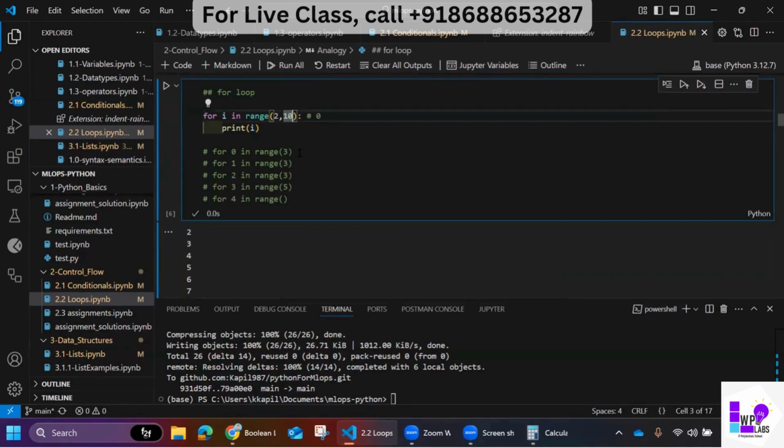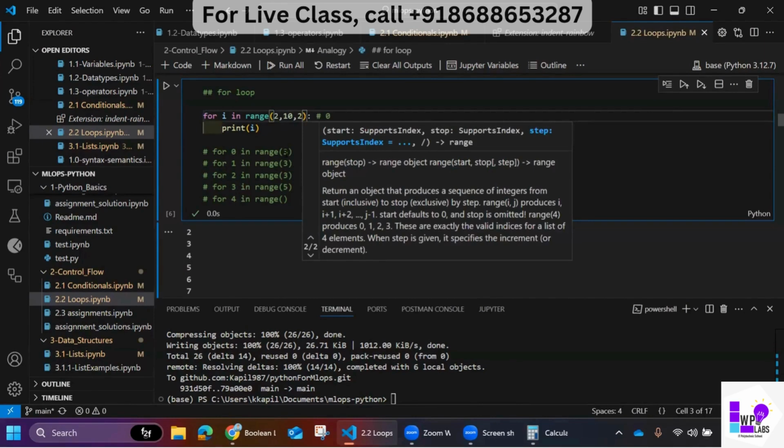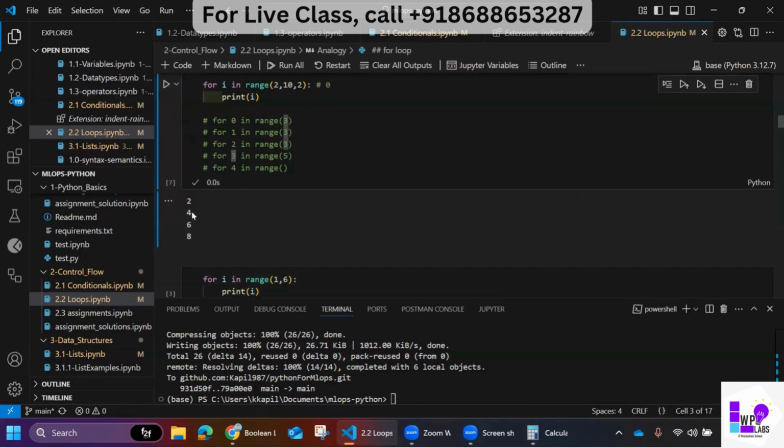And if I want to use a step, let's say a step of 2, now you see 2, 4, 6, 8. It's taking steps and skipping the in-between values. You can take step 3, 4, based on your requirement.